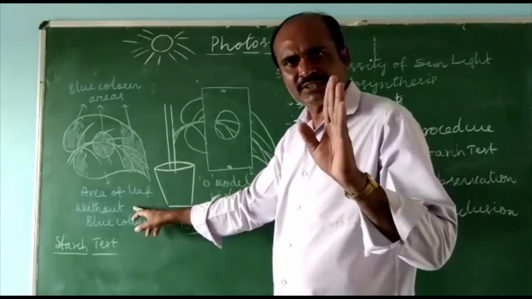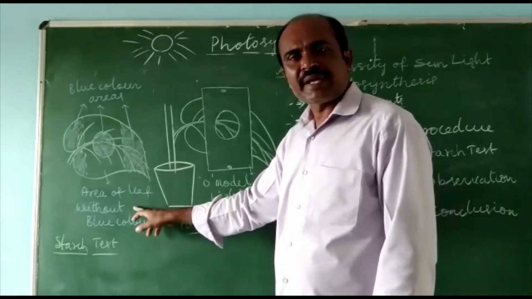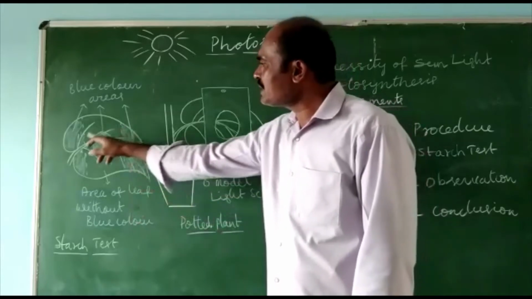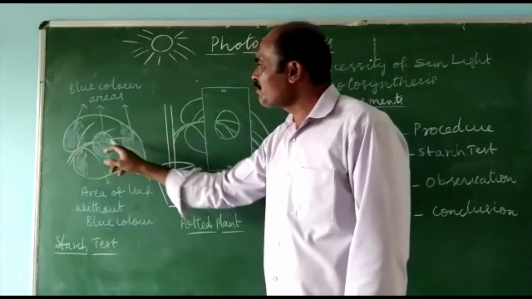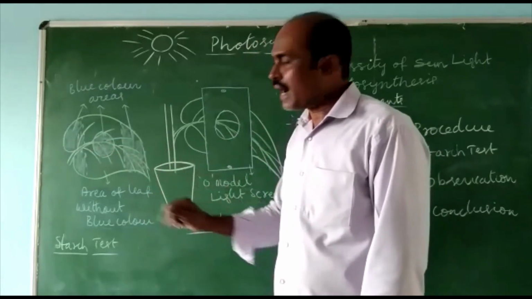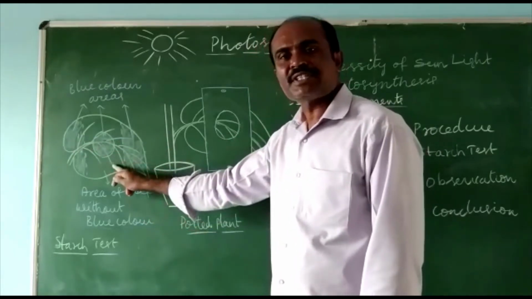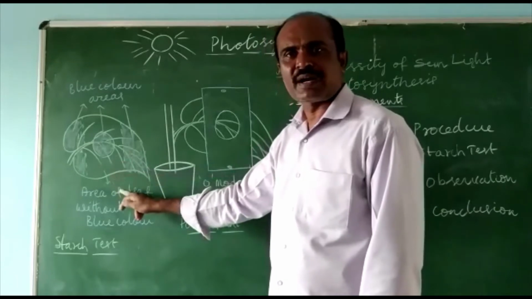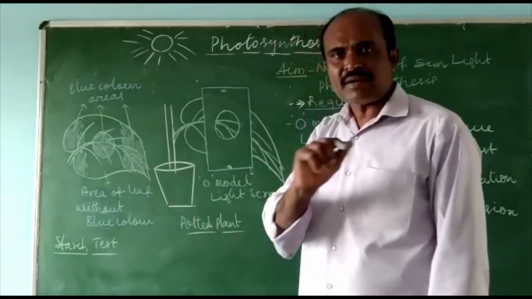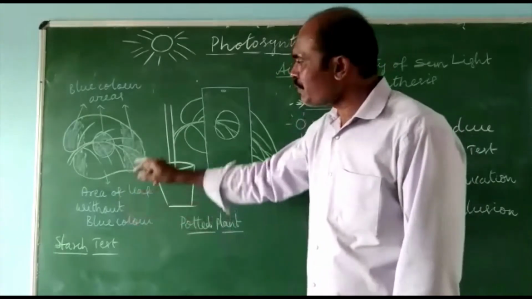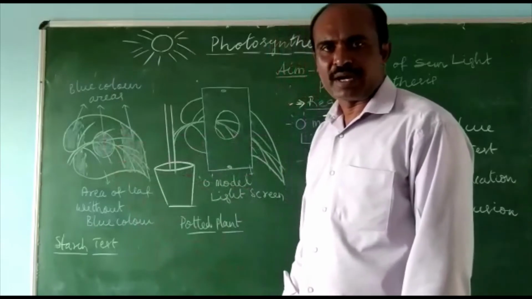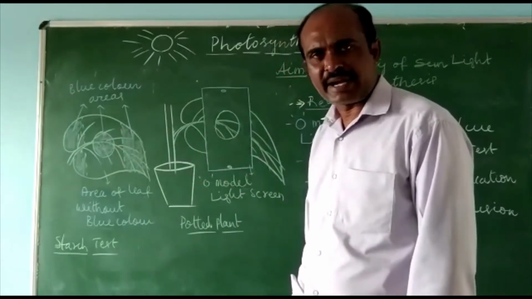As we all know, iodine turns starch blue. So the areas which turn blue have starch, and the area of the leaf which has not turned blue shows absence of starch. Now let us understand why an area has not turned blue. What are the reasons behind it?